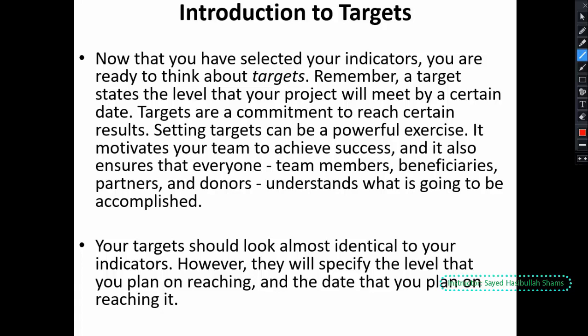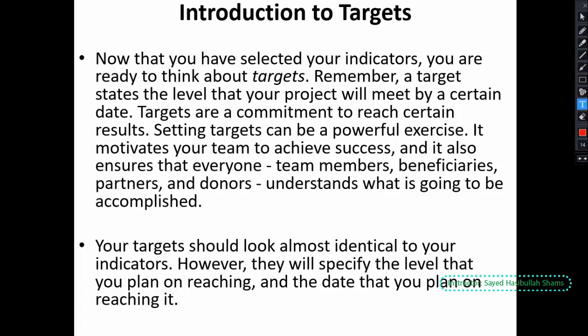One of the questions is whether the target should be identical to the indicator or not. Yes, the targets must be identical to our indicators, because if the target is not identical to the indicators, that will be very useless. So for this purpose, I would like to give one example.